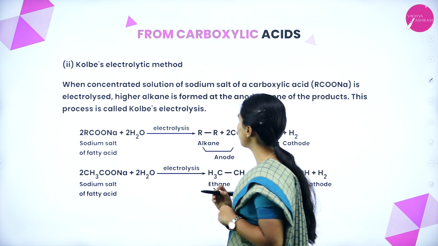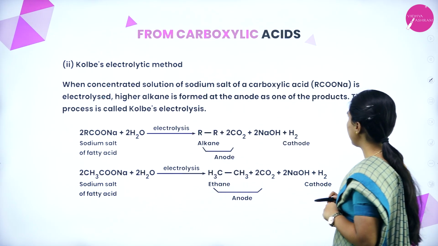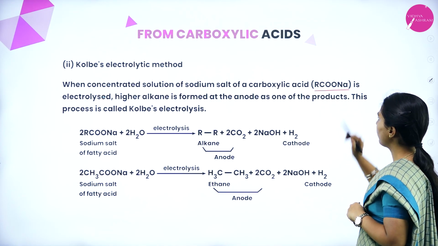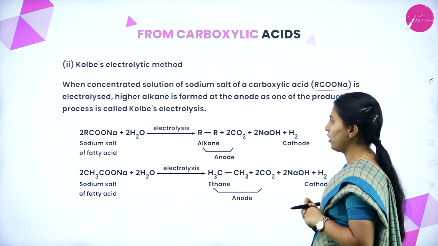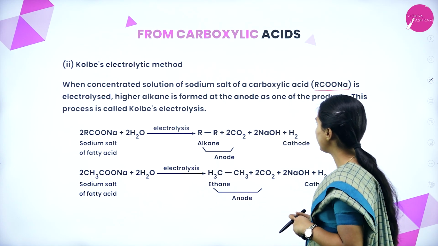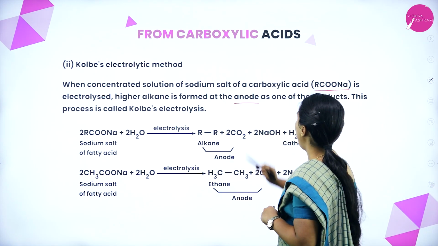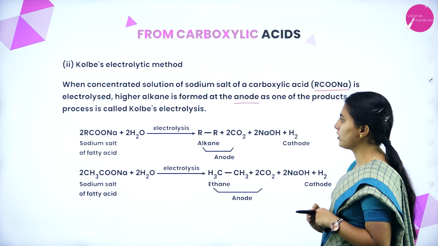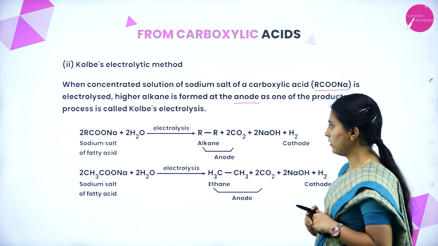Next method from carboxylic acids is Kolbe's electrolytic method. When concentrated solution of sodium salt of carboxylic acid is electrolyzed, higher alkane is formed at the anode as one of the products. This process is called Kolbe's electrolysis.